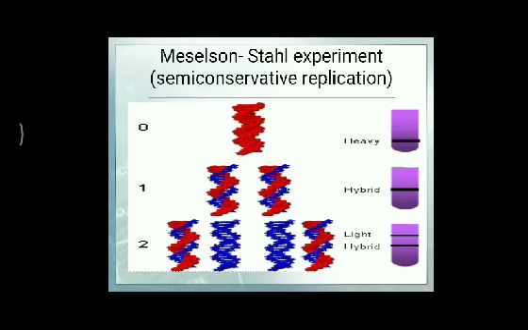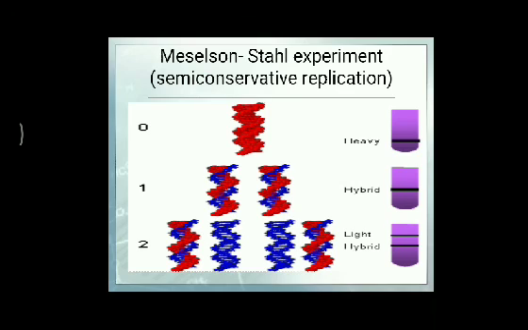It was found that after the first division cycle, one strand of DNA was labeled with N14 and the other with N15. In the second division cycle, one molecule contained both N14 strands but the other was still hybrid. These findings clearly reveal that DNA replication is semi-conservative. Here you can see the hybrid pattern, N14 and N15. N15 is represented by the red color and N14 is the normal blue color.